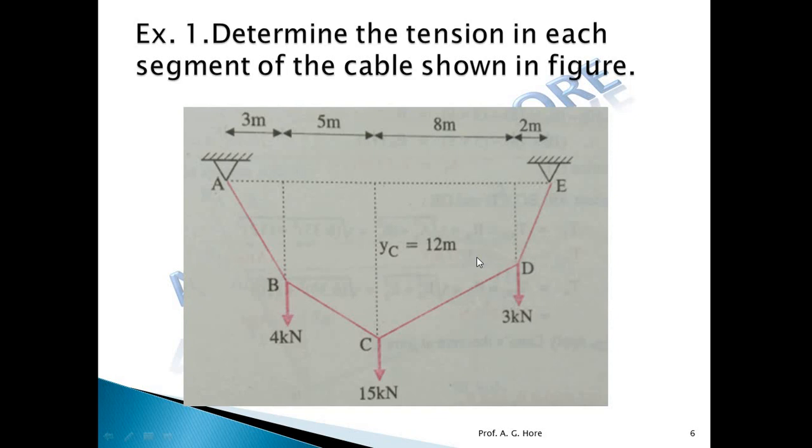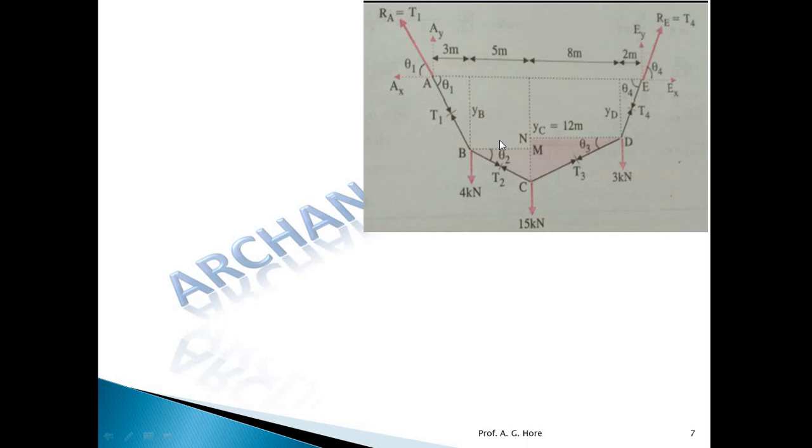Now, first of all, the first step is to draw the entire cable FBD. To draw the FBD, the points A and E are hinge supports. So consider the hinge reactions at A like this, toward the left side and upward. Similarly at point E, the right side and upward, and show the tensile forces in each segment. So this is the entire cable FBD. These are the hinge reactions at the support A and support E.